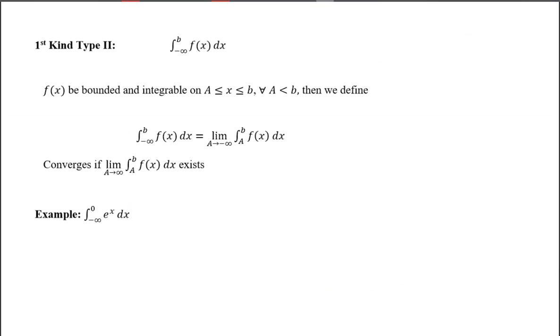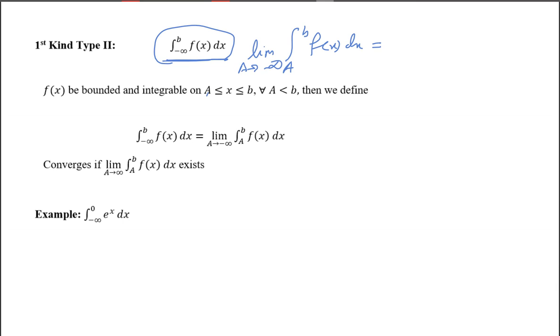Now first kind, type 2. This is the general format: minus infinity to b of f of x dx. Here in place of minus infinity we replace it by capital A and do the integration. After doing this integration, we take the limit A tends to minus infinity.